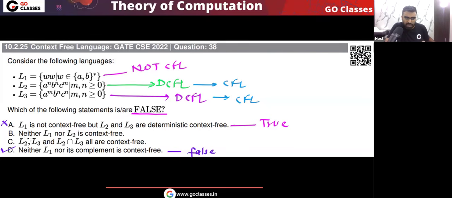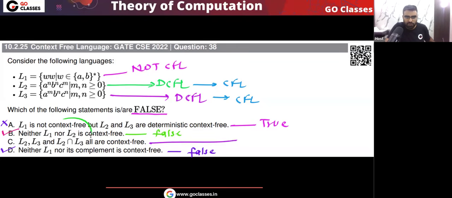L1, neither L1 nor L2 is context free. This statement is false because actually L2 is CFL. Yes or no? So this is one of the answers, because this option B is false. Okay. What about the next? Option C. Option C is saying that L2, L3 and their intersection are all context free.